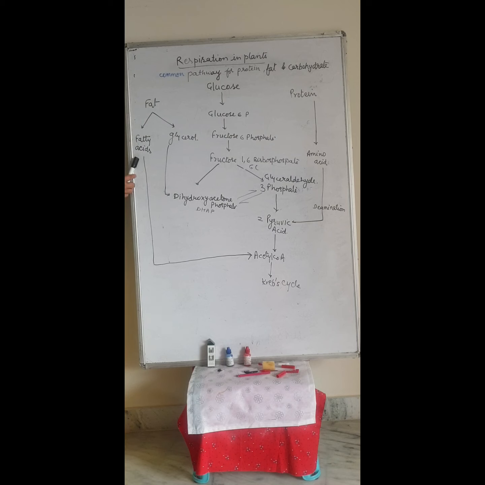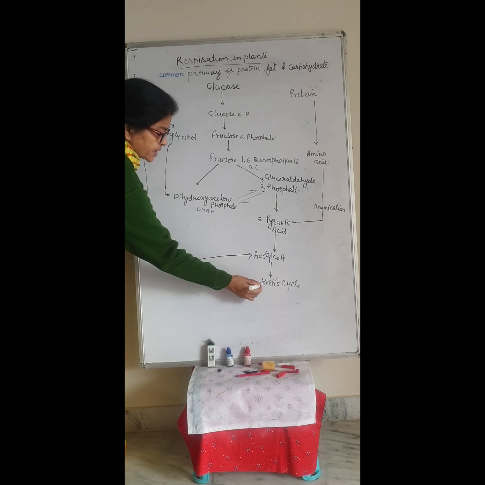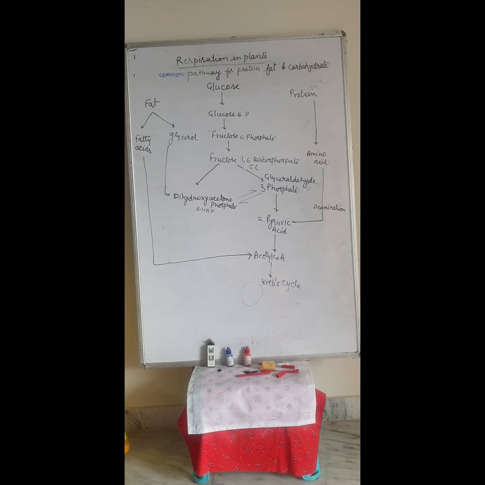The fatty acids are converted into acetyl coenzyme A, and then the Krebs cycle starts. So the fat also provides energy by being converted into acetyl coenzyme A.